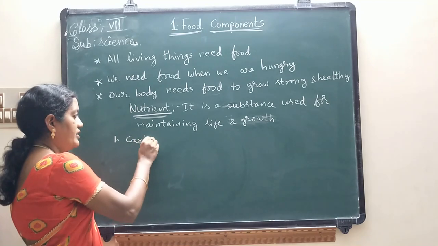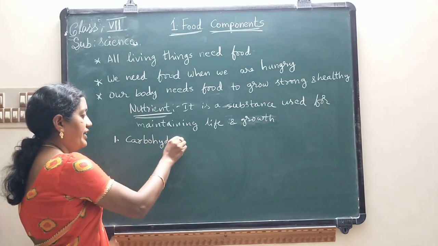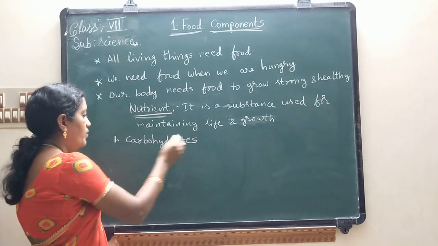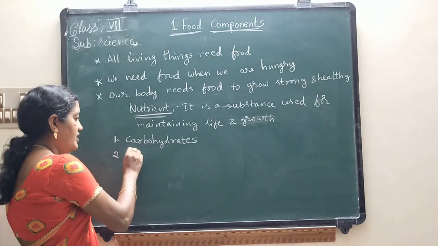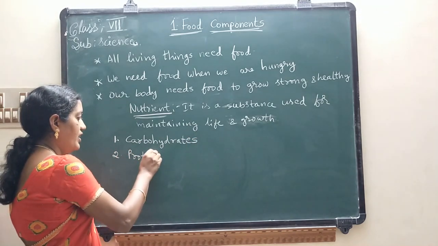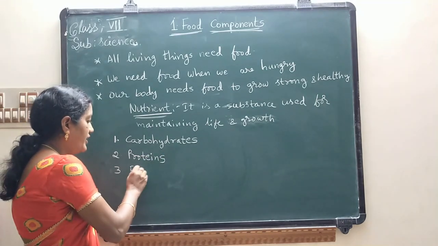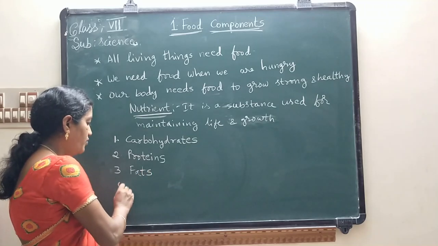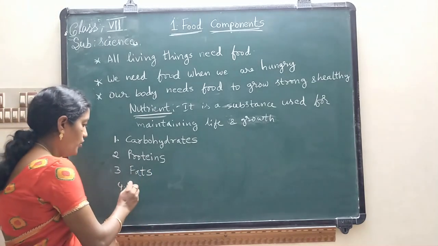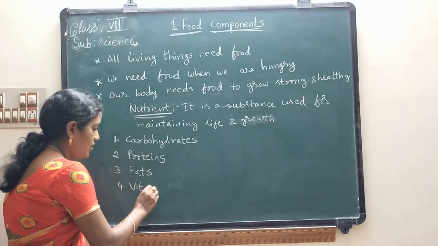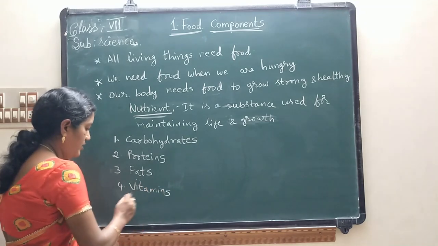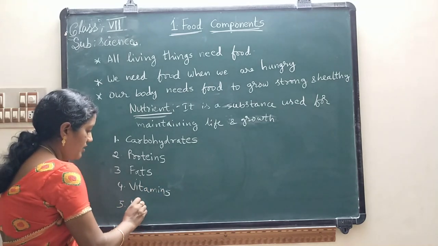First one is carbohydrates. Second nutrient is proteins. Third nutrient is fats. Fourth one, vitamins. And fifth one, minerals.